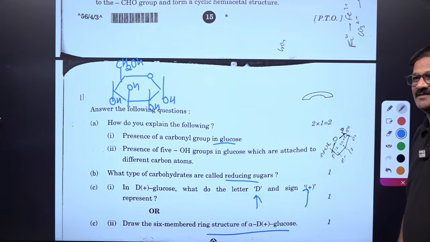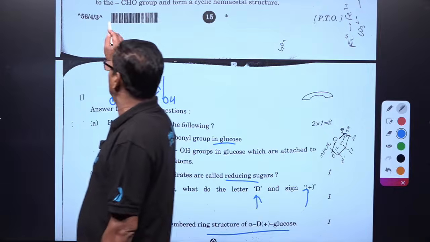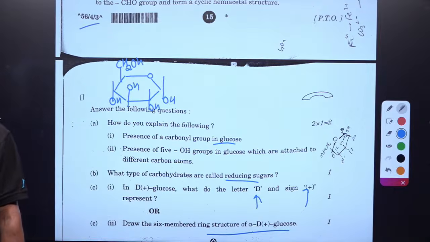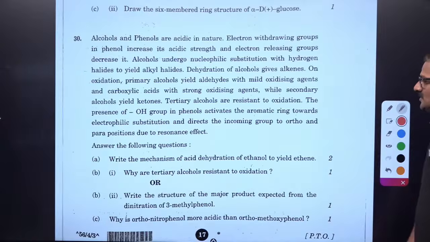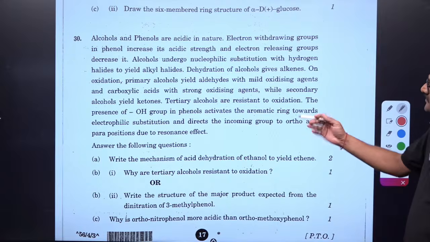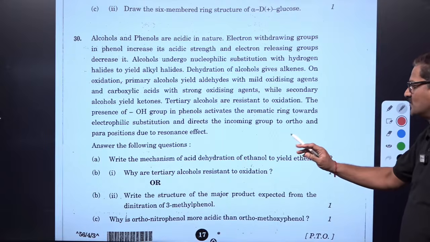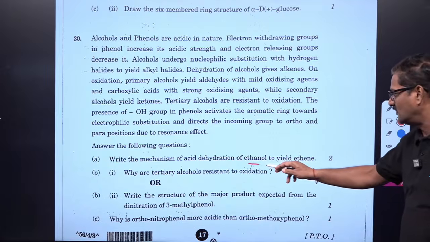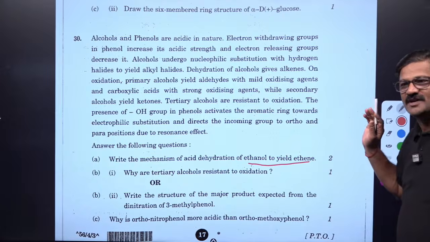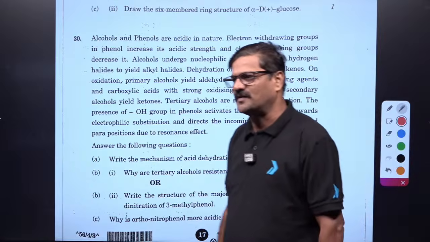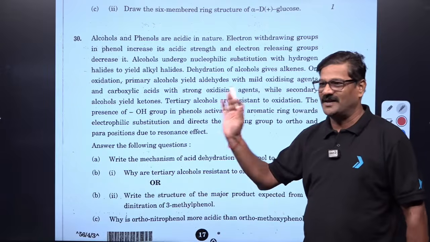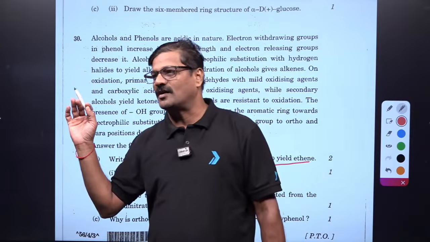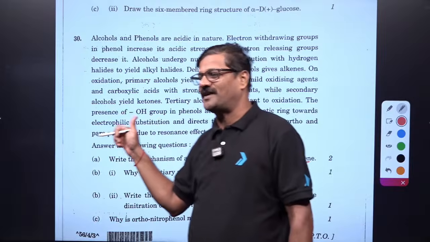Question 56 3 by 1. It is 56 4 by 3 ka. Right. Now, alcohols, phenols, acidic in nature. Write the mechanism of acid catalyzed dehydration of ethanol to yield ethene. NCERT book में दिया है पर. Sir, next solve 56 3 by 1. अरे सब क्वेश्चन एक ही है ना. Definitely will do that. Yeah, please, those who are online, please like the session, share with your friends.